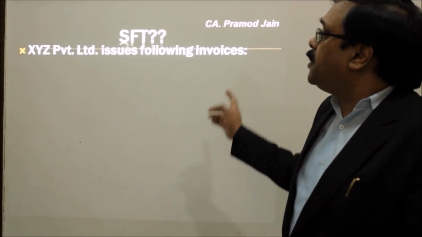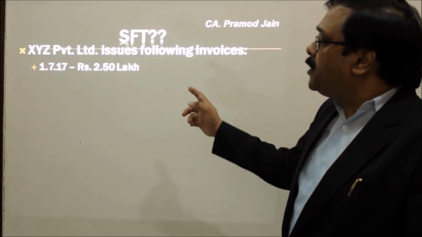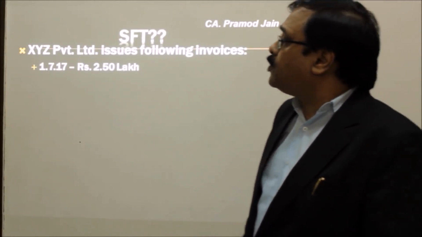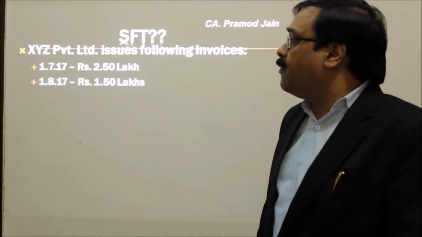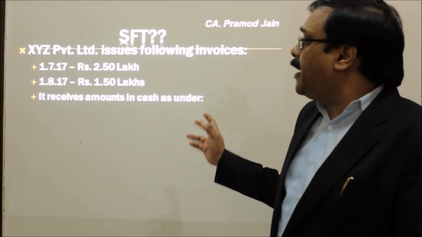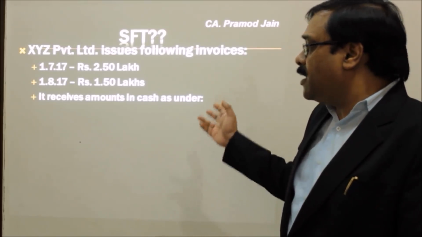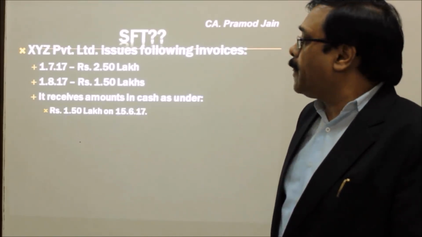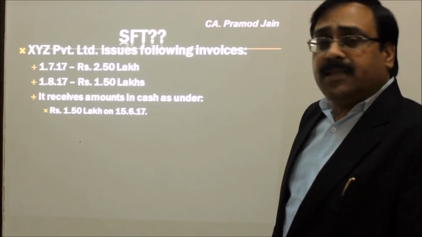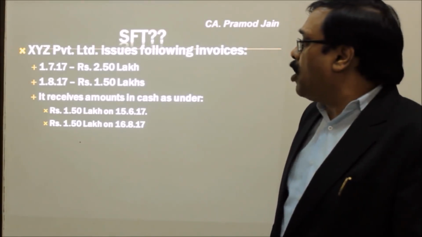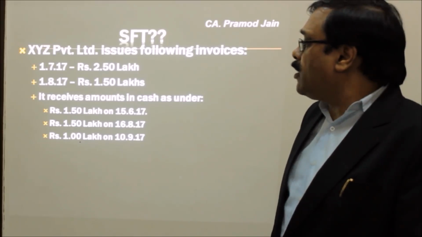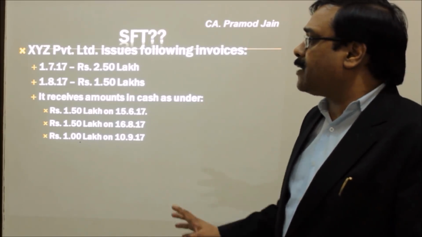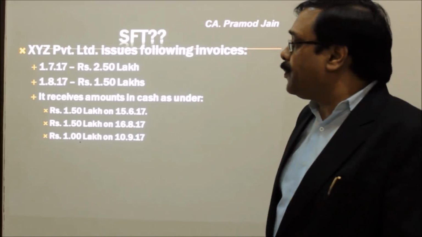XYZ Private Limited issues the following invoices. It issues an invoice on 1st July of 2,50,000, and another invoice on 1st August of 1.5 lakhs. And it receives certain amounts in cash as under. On 15th June, it receives 1.5 lakhs. On 16th August, it receives 1.5 lakhs. And on 10th September, it receives 1 lakh. It doesn't receive the amount on a single day.